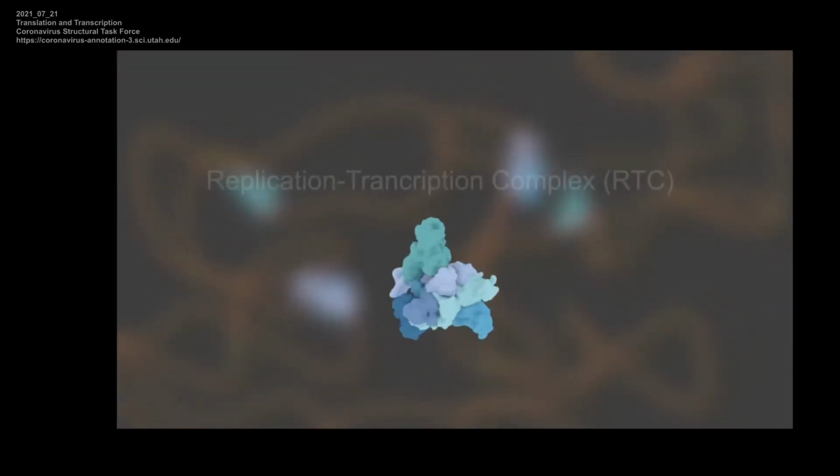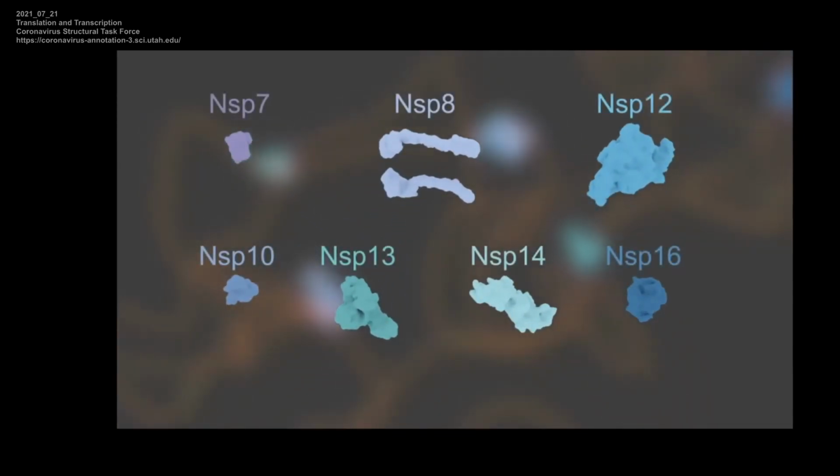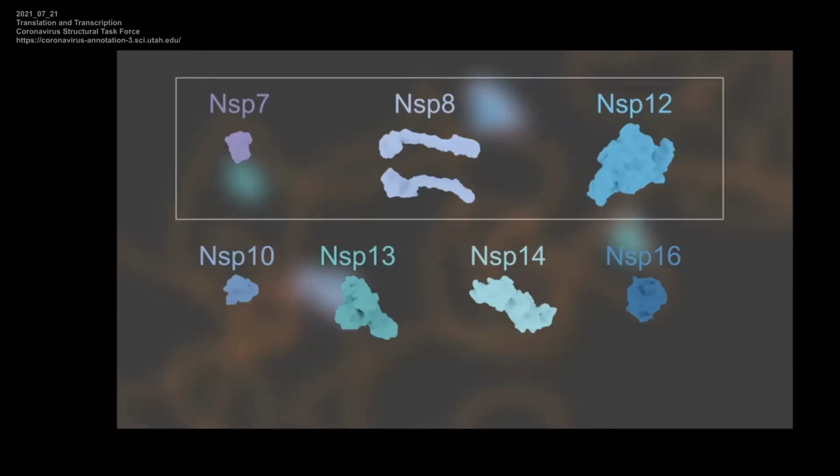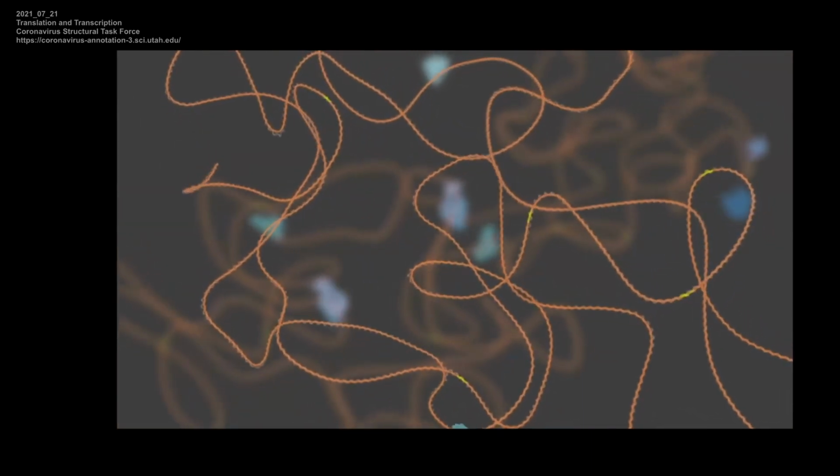In DMVs, replication and transcription are carried out by a replication transcription complex. The core structure of RTC consists of NSPs 7, 8, and 12. It is hypothesized that the genomic RNA first needs to be replicated in full length.